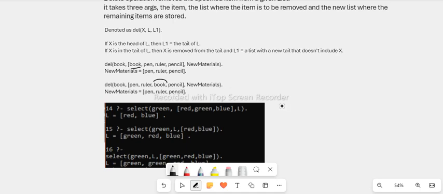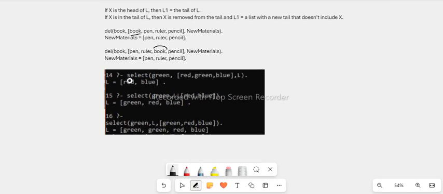And I have another example right here. In the Prolog environment that I'm using, select is the same thing as del. That is, the select operation is used just as equivalent to the delete operation. So select green, red, green, blue, and the list.